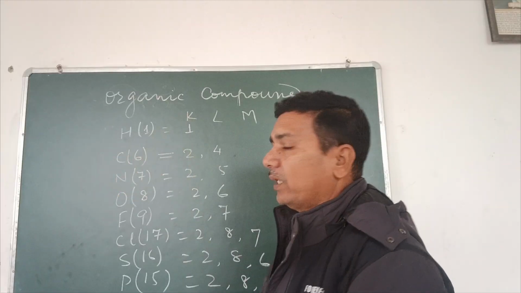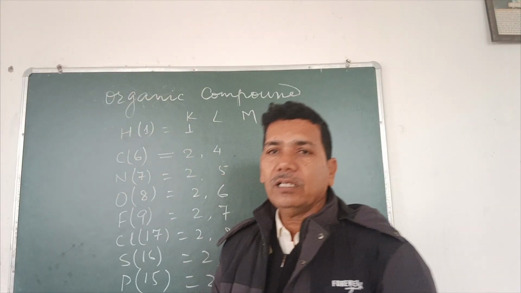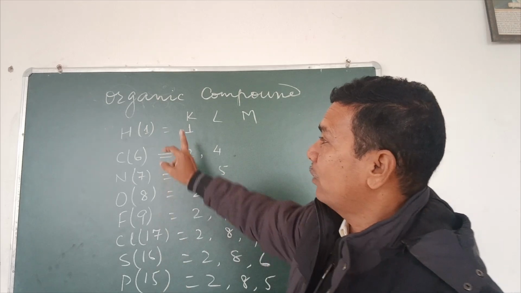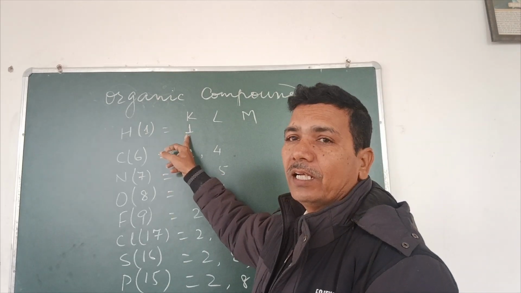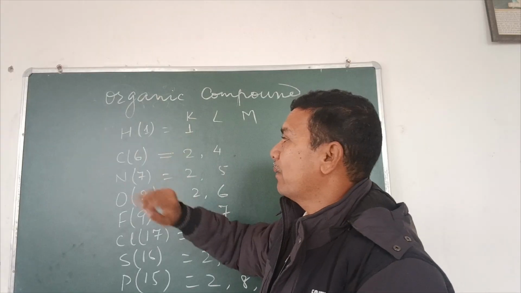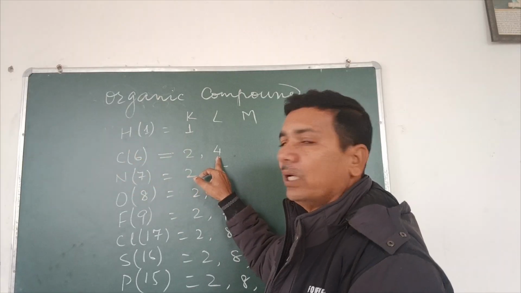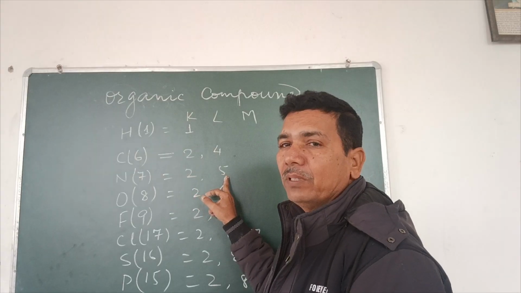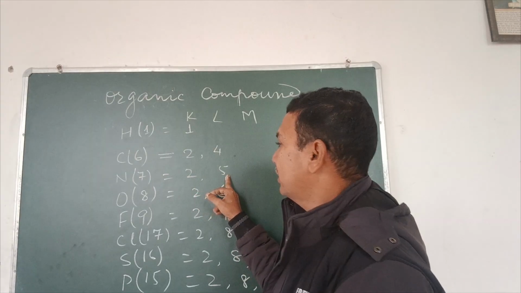With electronic configuration, we must learn the valency of that substance as well. Hydrogen has valence electron 1 and its valency is 1. Carbon has valence electron 4 and its valency is 4. Nitrogen has valence electron 5, its valency is 3.